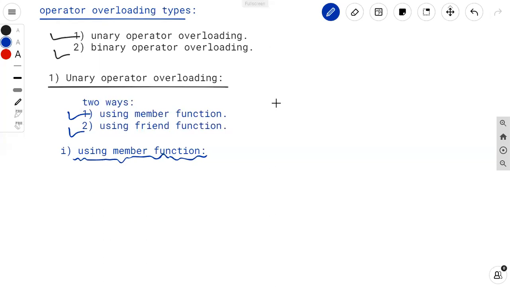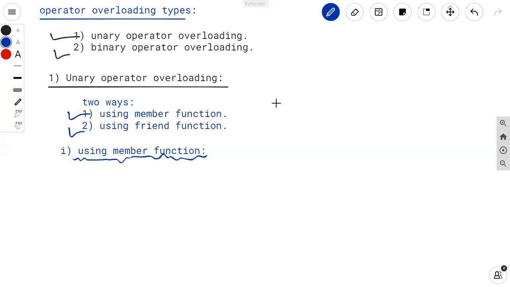So in case of unary operator overloading using member function, only one operand is provided. Why? We have to overload the unary operator, and always remember, a unary operator requires only one operand, a single operand.